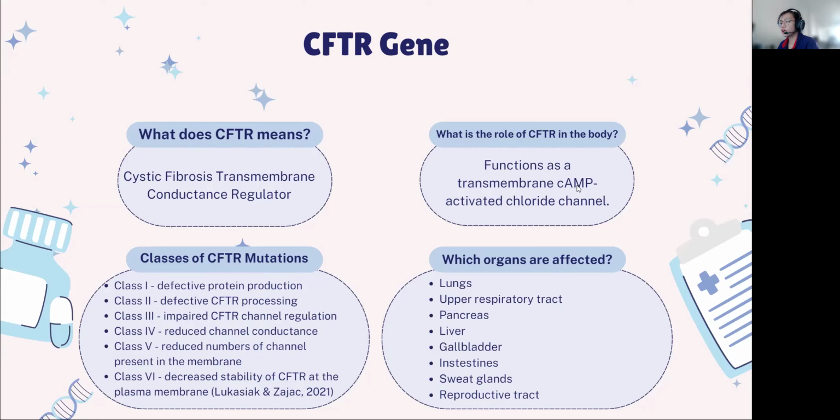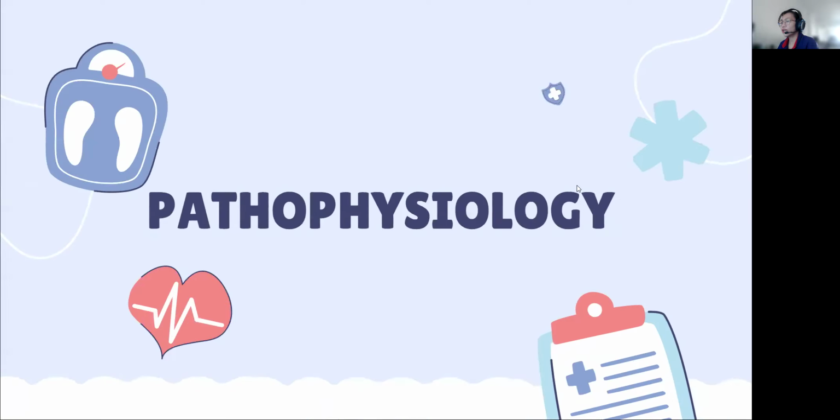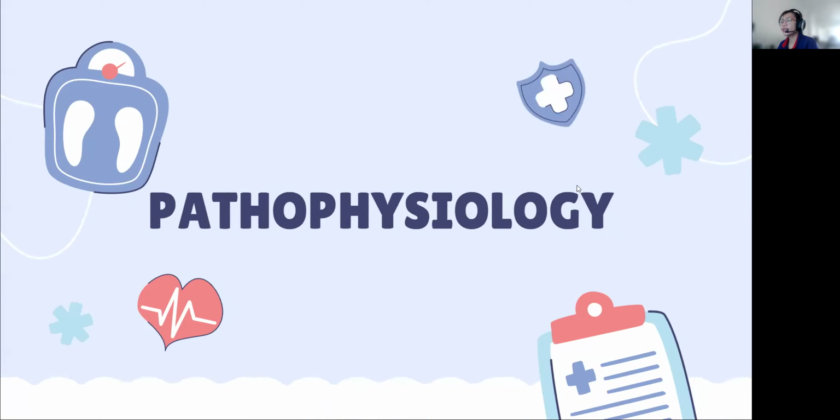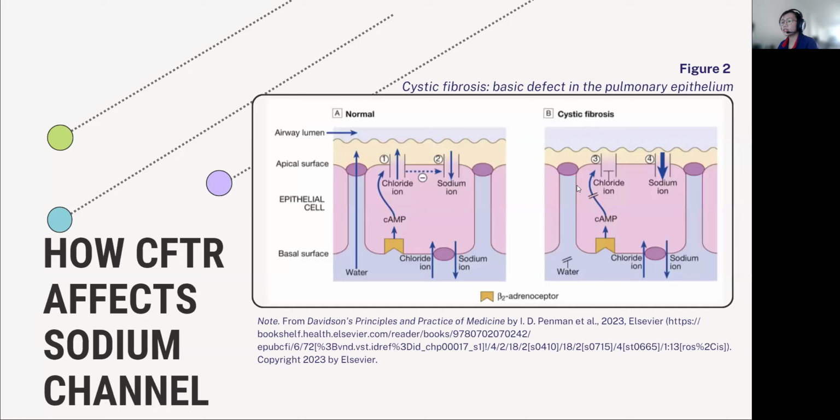So this chloride channel function of the CFTR protein in the epithelial cell apical membrane affects the lungs, upper respiratory tract, pancreas, liver, gallbladder, intestine, sweat glands, and reproductive tract, and it is essential for the osmotic balance of the mucus and its viscosity. Owing to this widespread distribution of the CFTR protein, cystic fibrosis is considered to be a multi-system disease. So now that we know what cystic fibrosis is, let us dwell on how we come upon this disease. So how does the CFTR affect the sodium channel?